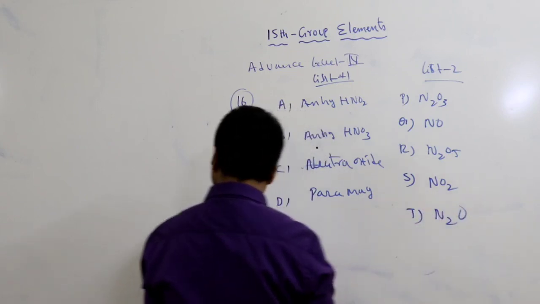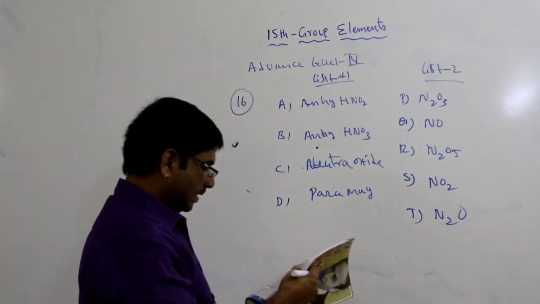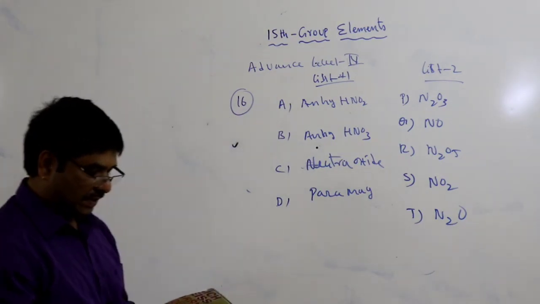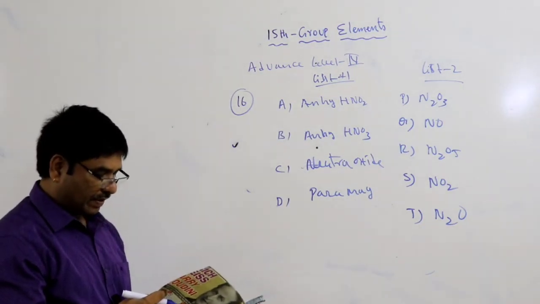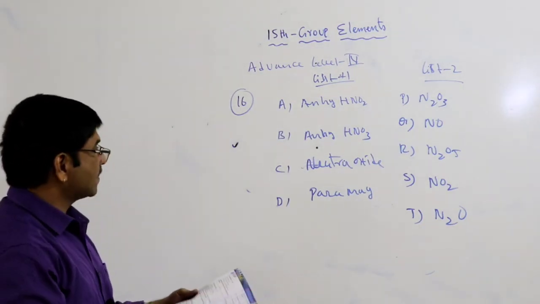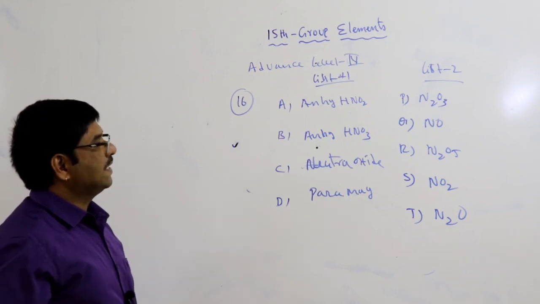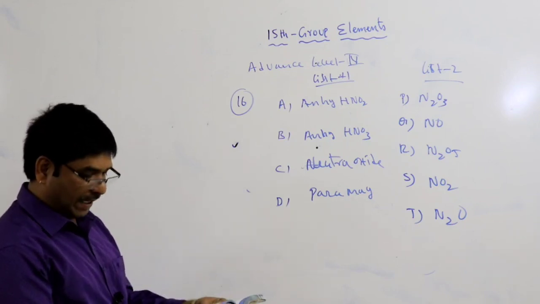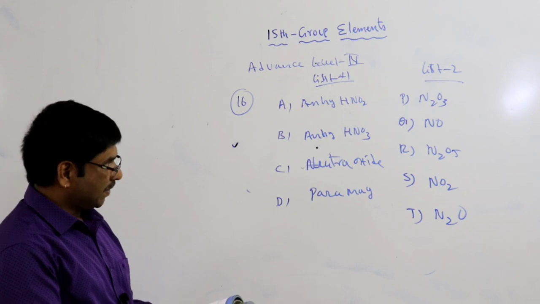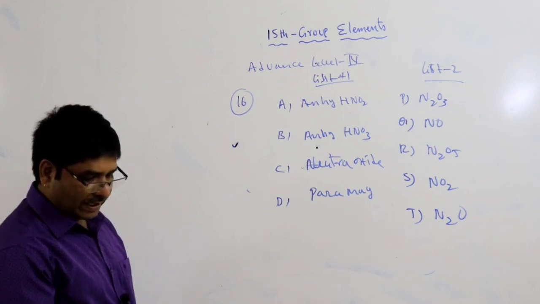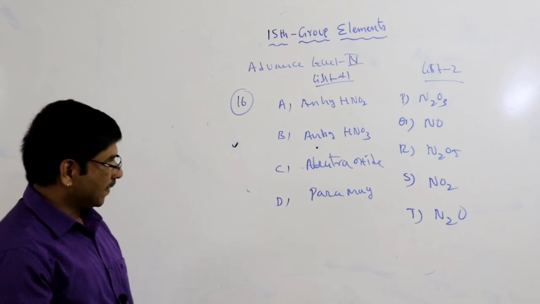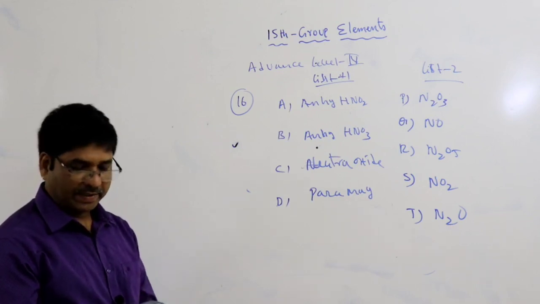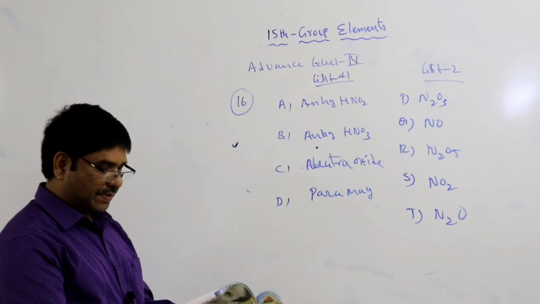So these are the options: P is N2O3, Q is NO, R is N2O5. S is not given in your material, that is NO2. T is N2O. So match the items.